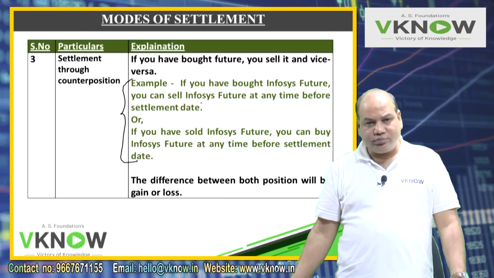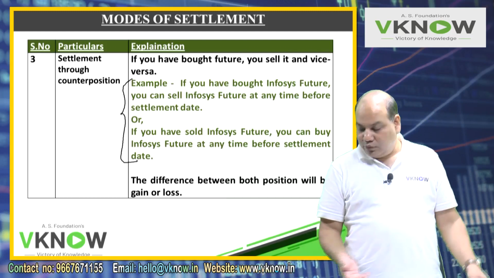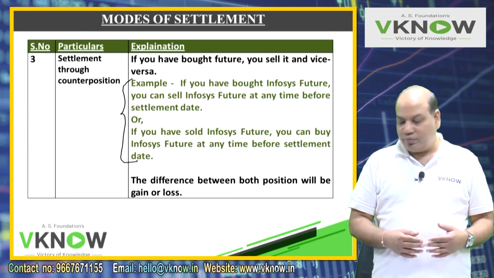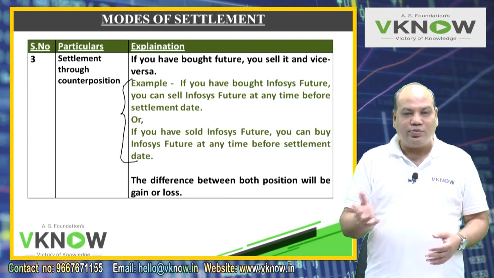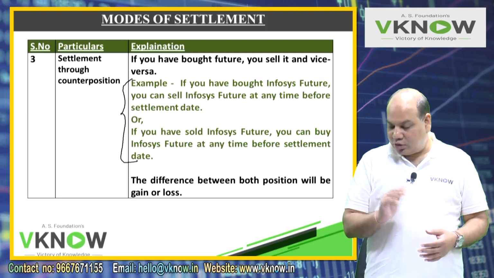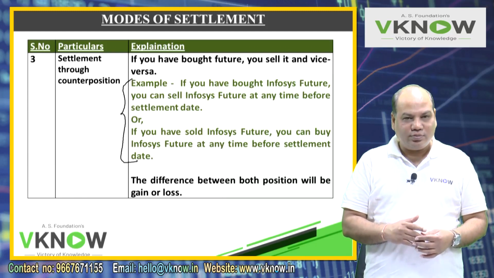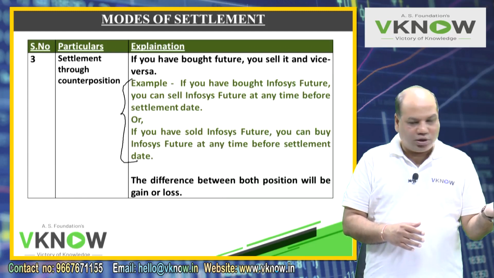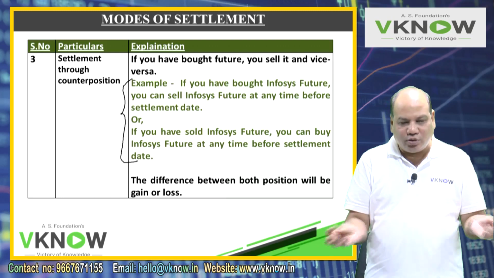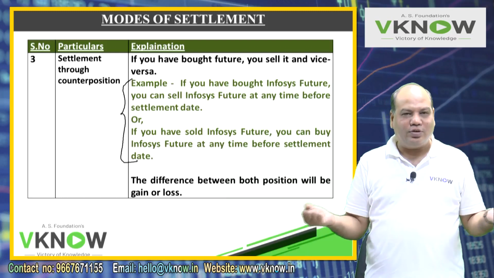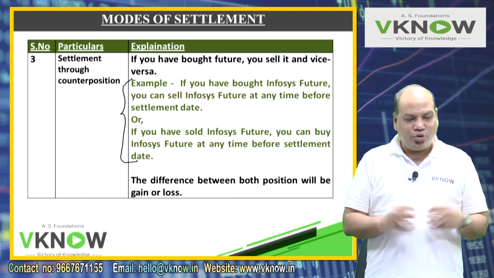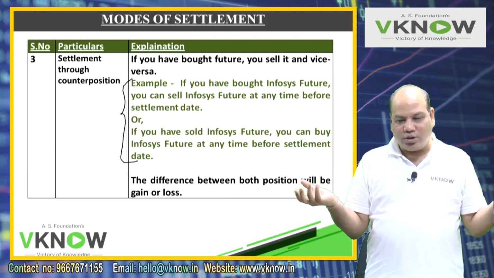But of course, no need to tell you, but still I will tell you, if you have bought Infosys future and if you have sold Reliance future, then it is not settlement through counter position. Buying Reliance future and selling Infosys future means you have entered into two future contracts now. So you are exposed to risk in both.